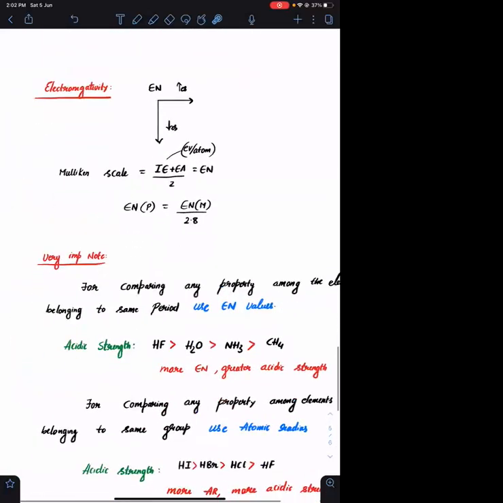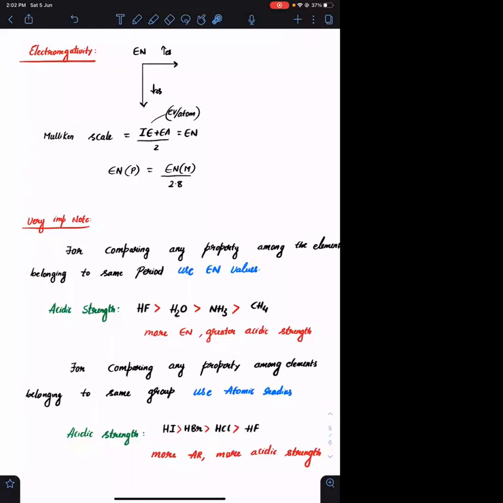Okay. Final periodic property, electronegativity. What is the difference between electronegativity and electron affinity?